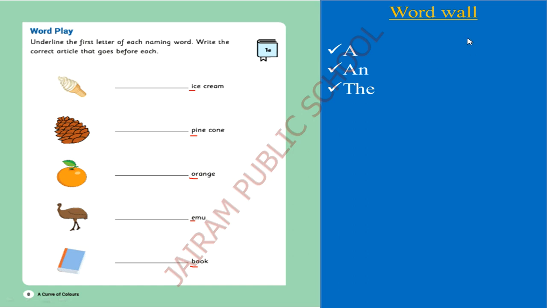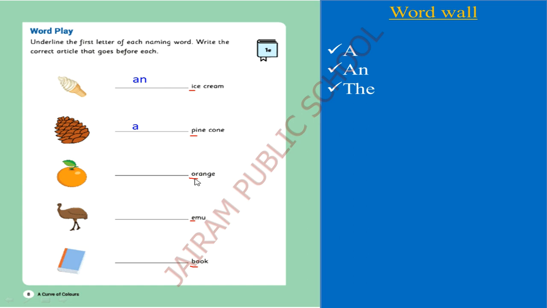In this, the word is ice cream. Ice cream is a word which is an exception. Even though there is a letter I, we are pronouncing it as ice cream. The sound of I as well as the name of I comes here. It is an exception. Okay, ice cream. So we will write the article an. Next one, pine cone. P. P is a consonant. So a pine cone.